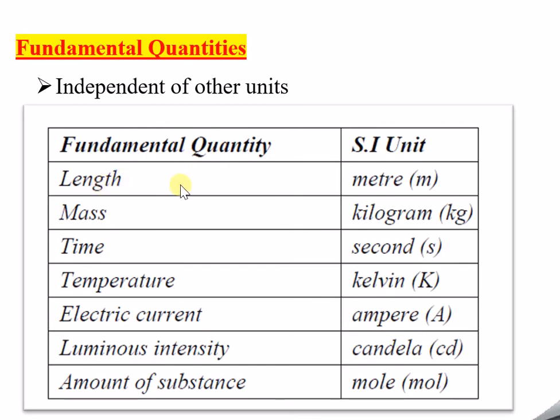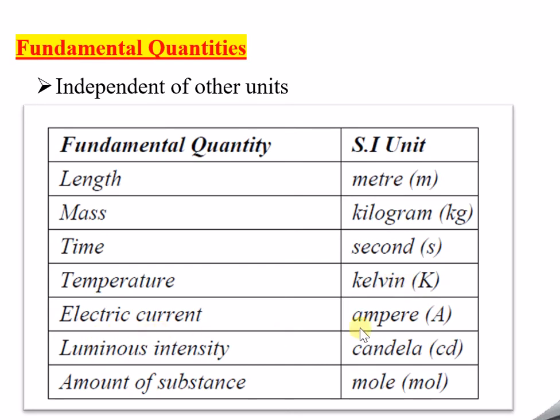So length, it is measured in meters. That is, the SI unit is meters. Mass, kg, kilograms. Time in seconds. Temperature in Kelvin, not degrees Celsius. Usually there will be confusion sometimes, so we will think that degrees Celsius is the SI unit. No, it is usually expressed in terms of Kelvin.